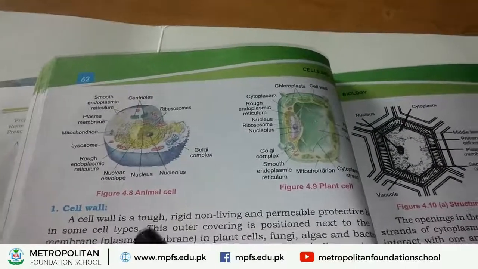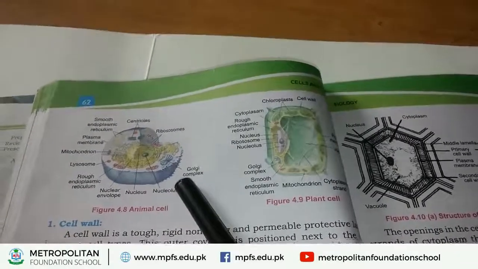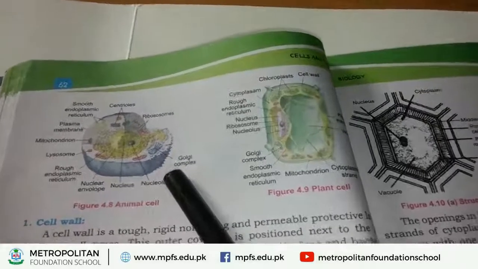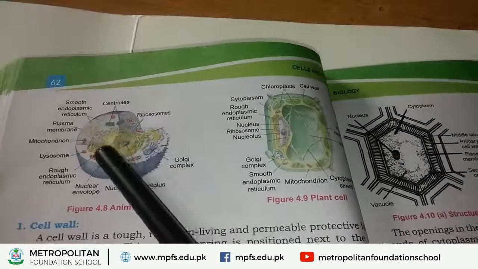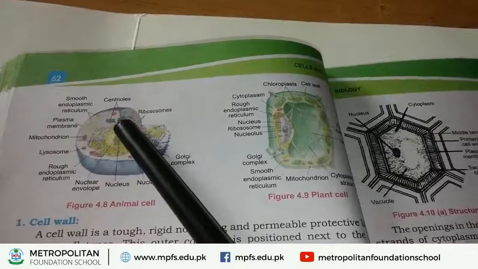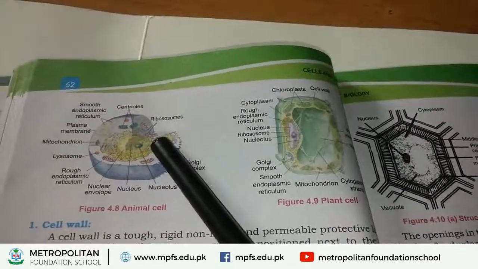The first example of eukaryote is animal cell. It is a picture of animal cell. If you observe this picture, inside an animal cell, a nucleus is present. Inside the animal cell, this spherical shaped body is called nucleus.